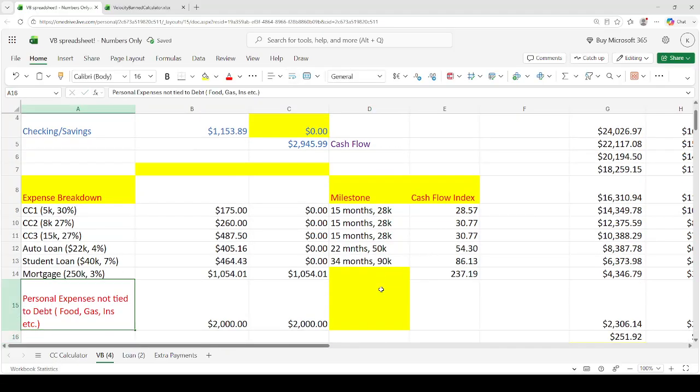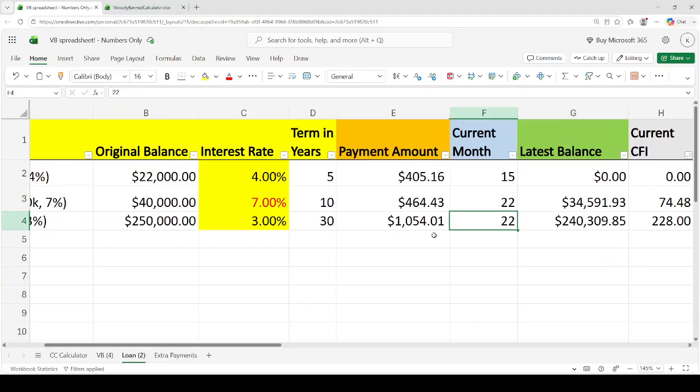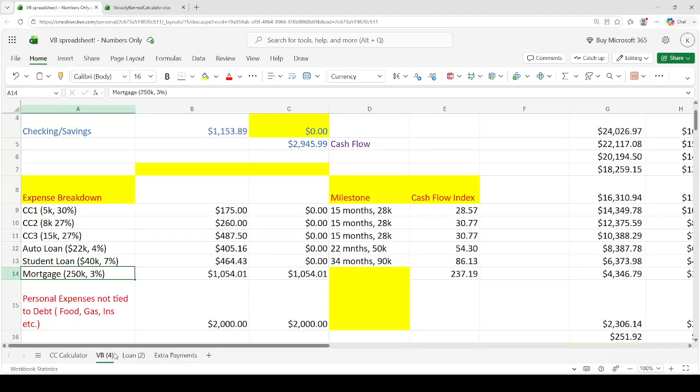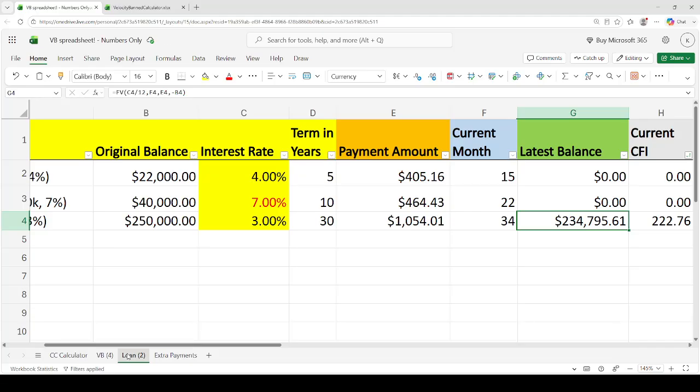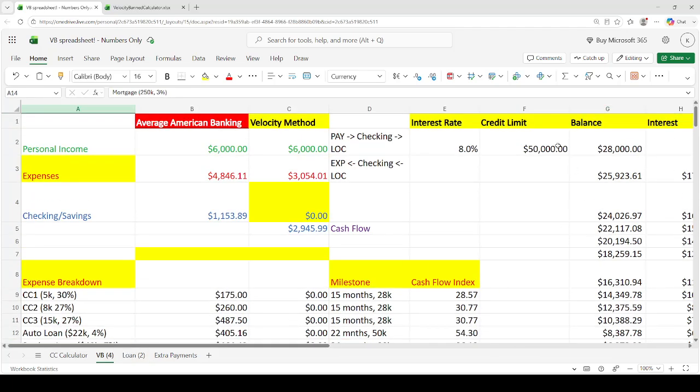And then now we have the 30-year mortgage. So let's go ahead and figure out what the balance of the 30-year mortgage is at month, what was it? Month 34. And then this is going to be 234 grand. Okay. Now, should we move this entire loan into a line of credit? The answer to that is even if we wanted to, we couldn't because we have a $50,000 line of credit,